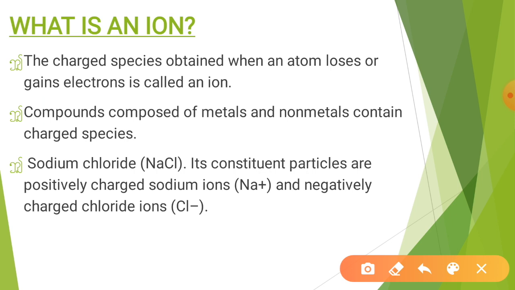In this way, either by gaining or losing electrons, they form ions. Look, compounds are composed of metals and non-metals, that are charged species. Here we are discussing the example of sodium chloride. Sodium chloride has a positive sodium ion, Na+, and a negatively charged chloride ion, Cl−. So the sodium ion comes from metals and the chloride ion from non-metals.